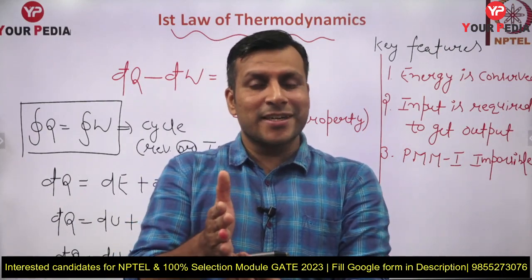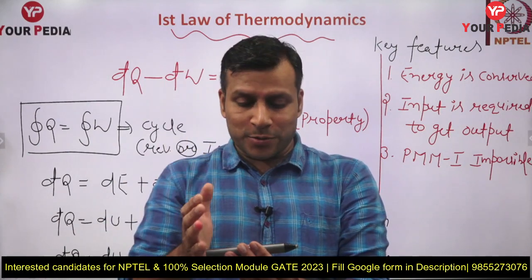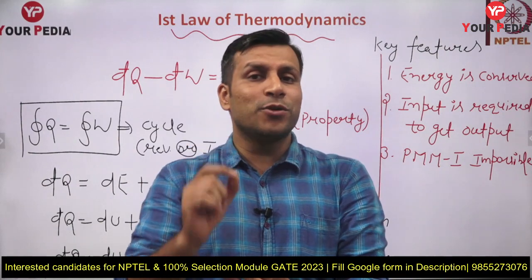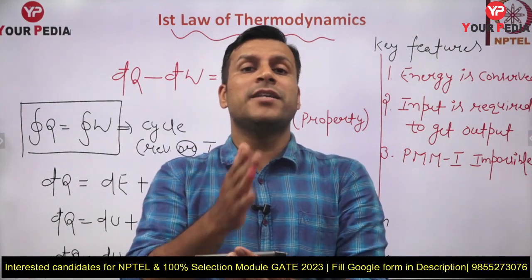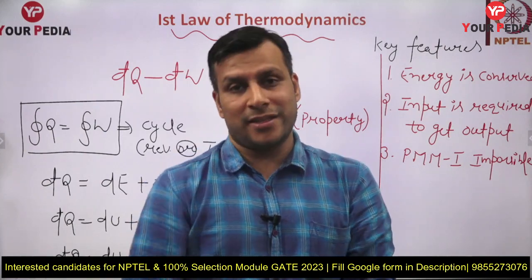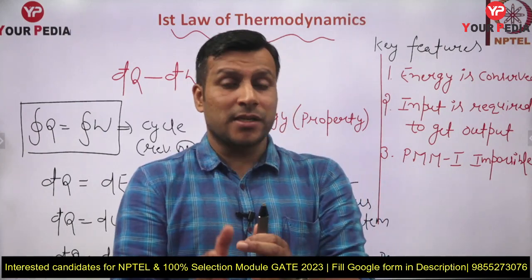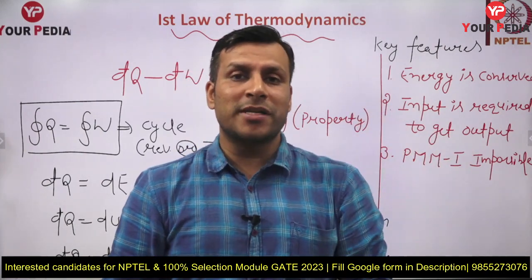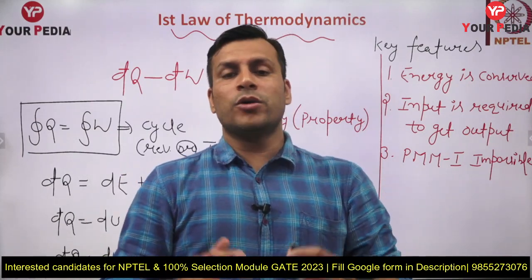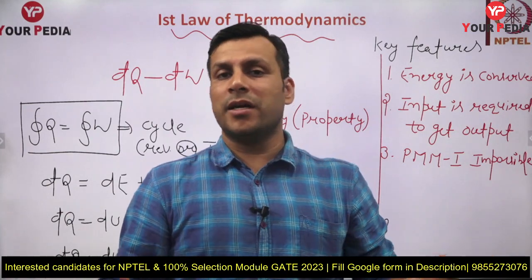So energy is conserved, guys. If anybody observes that a loss of energy is taking place, no, the energy is conserved. But the quality of the energy we are going to lose in a real process. Means there must be some kind of degradation of energy. So in a real process, the degradation of energy takes place, and that loss of available energy, or that increase in unavailable energy, is nothing but irreversibility.